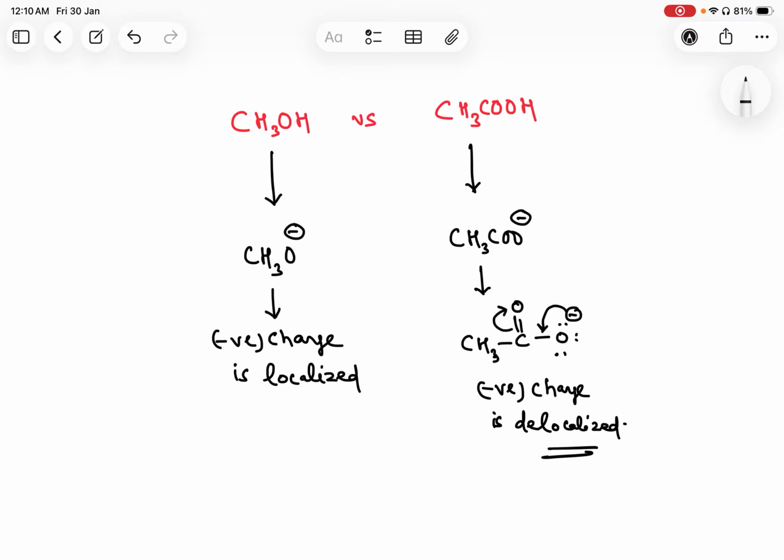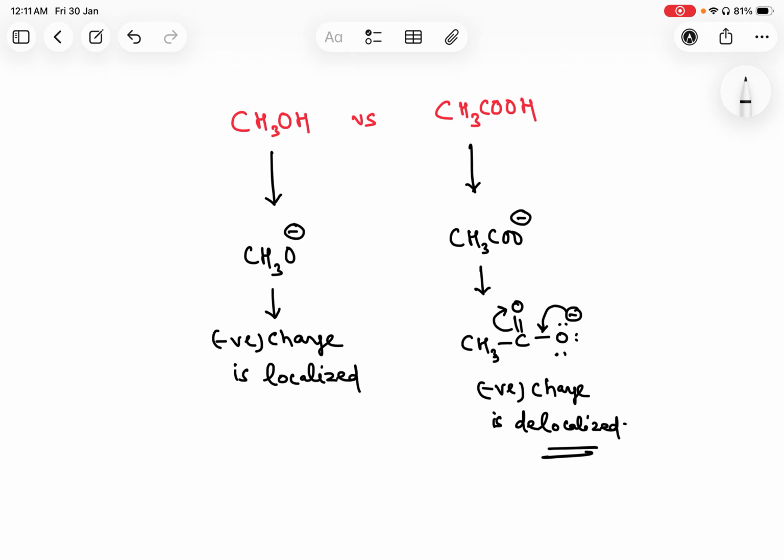It takes just a second now to tell us why acetic acid is more acidic than methanol. Both can lose protons. That is not an issue. The issue is who loses H plus more readily, more easily. The answer is acetic acid. Because after losing a proton, after losing H plus ion, its conjugate base is much more stable. It is delocalized. This single observation decides acidity, not the name, not the functional group, not even the definition. It is just a simple concept.